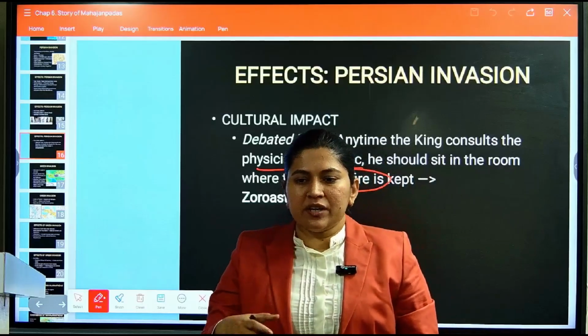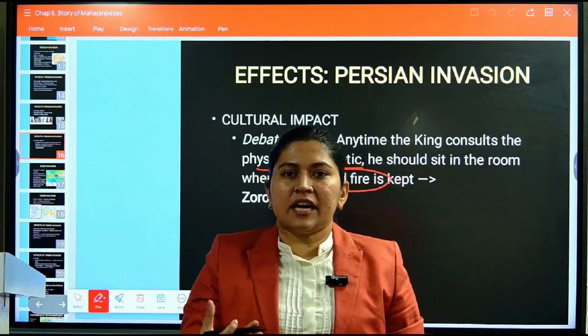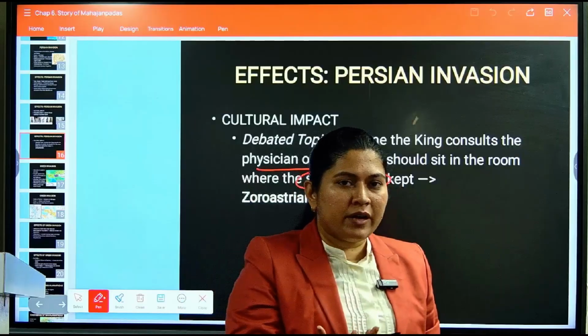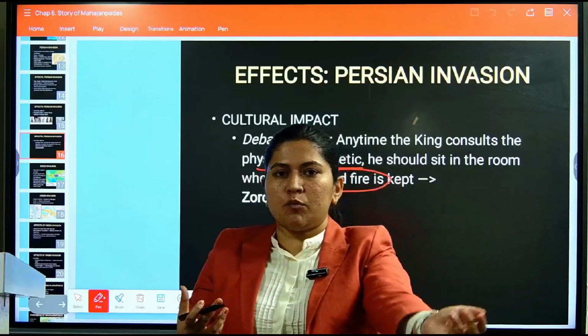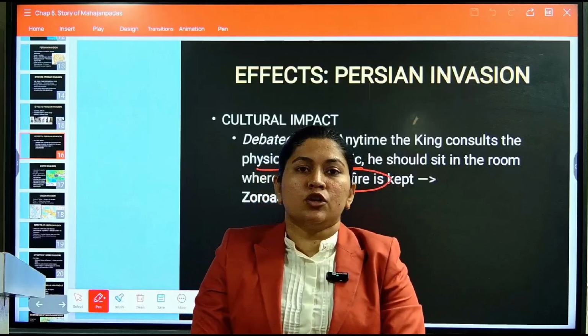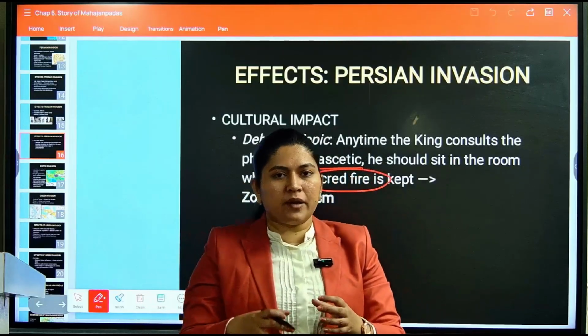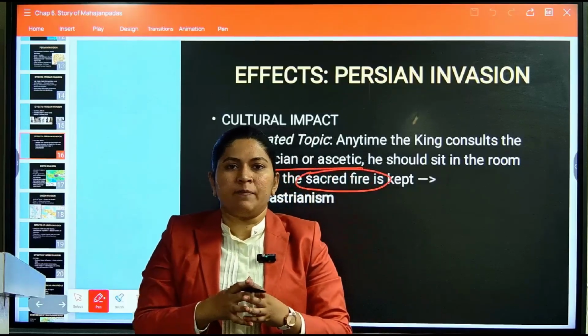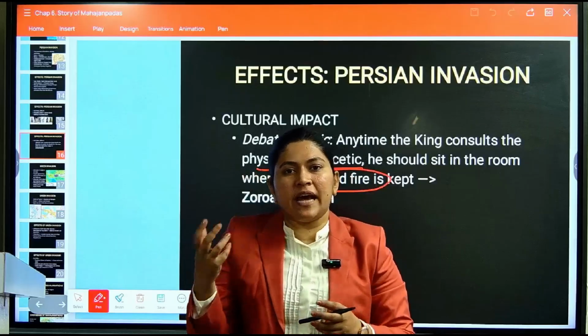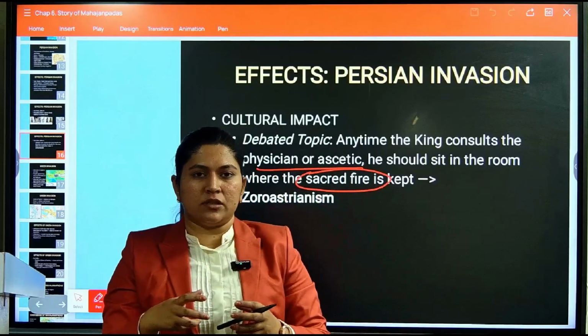Whenever a king takes an oath, or has some important function, it is a must that the king first prays before the sacred fire, and this ritual was adopted from the Persians.